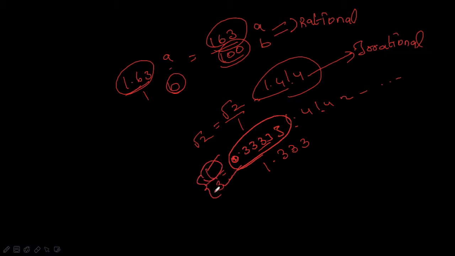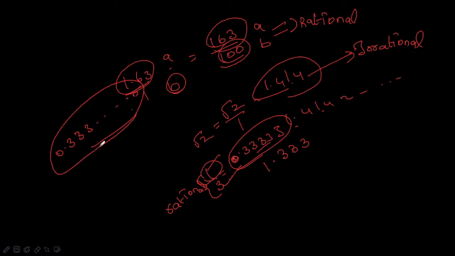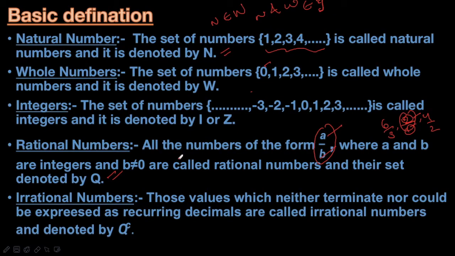So we can clearly say that 1 by 3 is a rational number. What is a recurring decimal? We get the same number repeated n times. These are called recurring decimals.